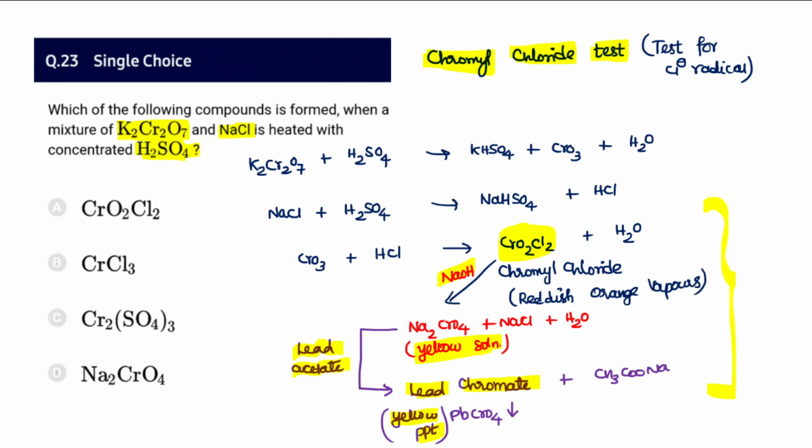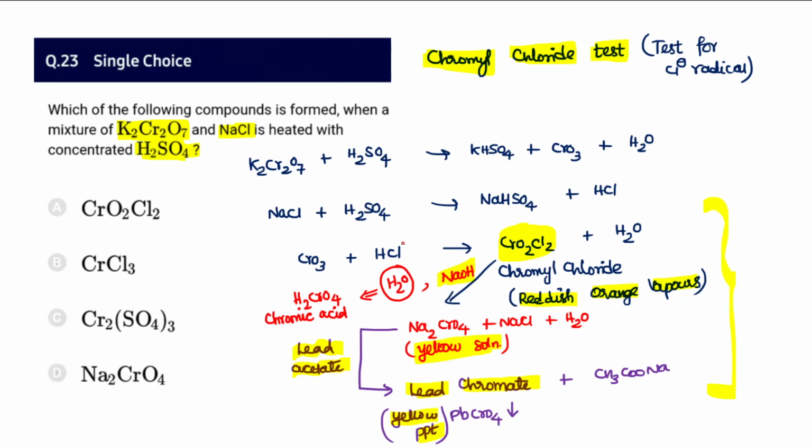So make sure the principle and the points related to it are known to you. Sometimes they may also ask the chromyl chloride test straight away, by giving a compound with reddish orange vapors upon passing into caustic soda. You can also use water as an alternative instead of caustic soda. We used to do that in our lab. When we have water, we get H2CrO4. It is a chromate, and since it ends with ic, we call it chromic acid. So H2CrO4 will be produced. Chromic acid will also be yellow in solution. So you can use water as an alternative rather than caustic soda.